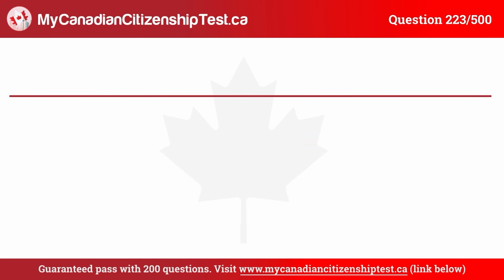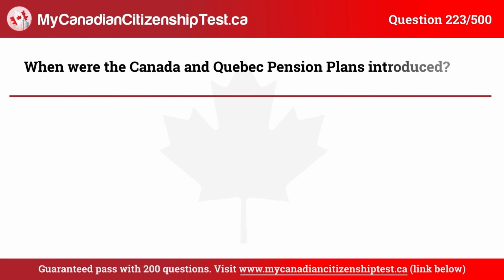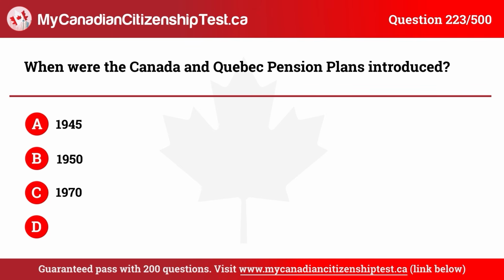Question 223. When were the Canada and Quebec pension plans introduced? A. 1945. B. 1950. C. 1970. D. 1965. The correct answer is D. 1965.